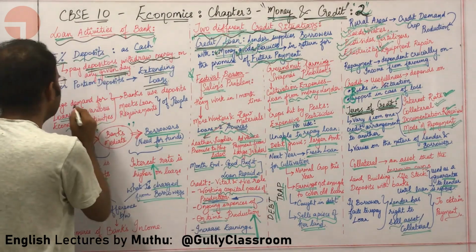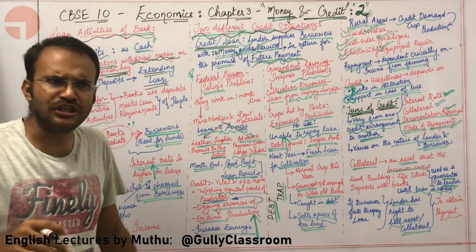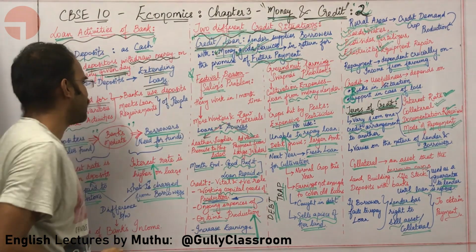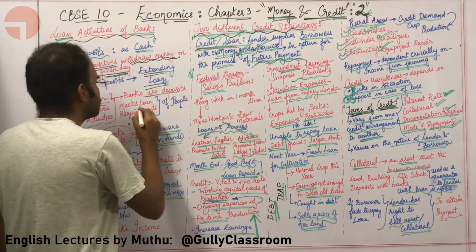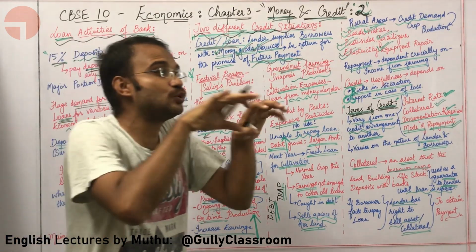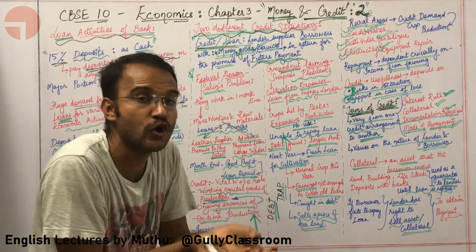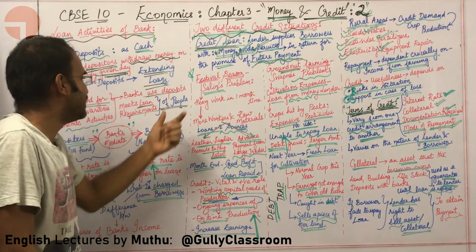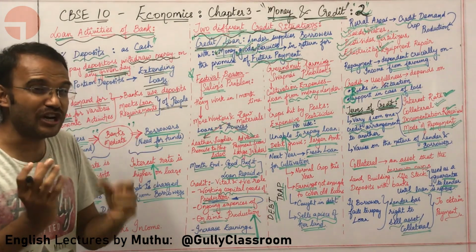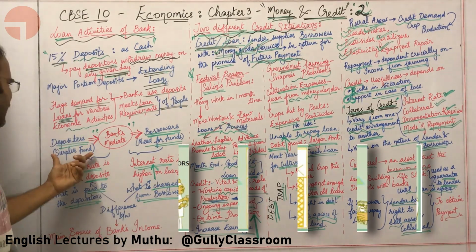So there is a huge demand for loans to do various economic activities by a lot of people. The bank is using the deposits with it in order to satisfy the loan requirements of the people. So there are depositors.